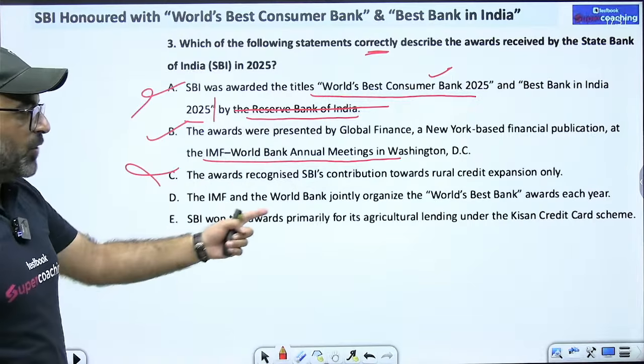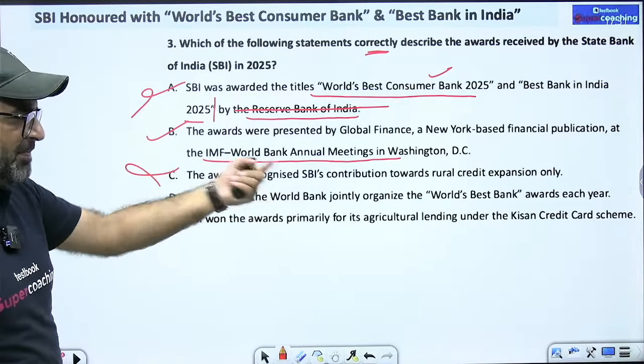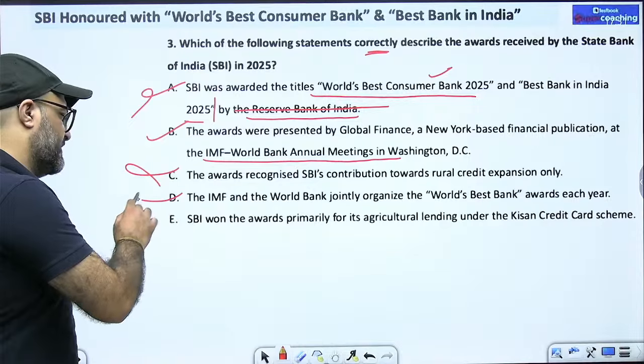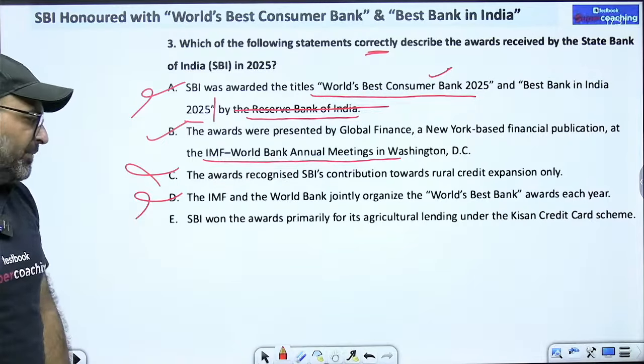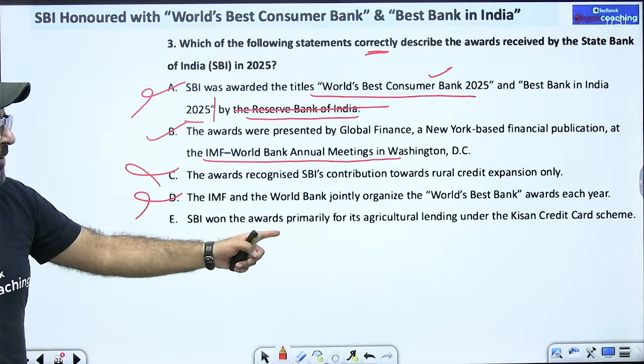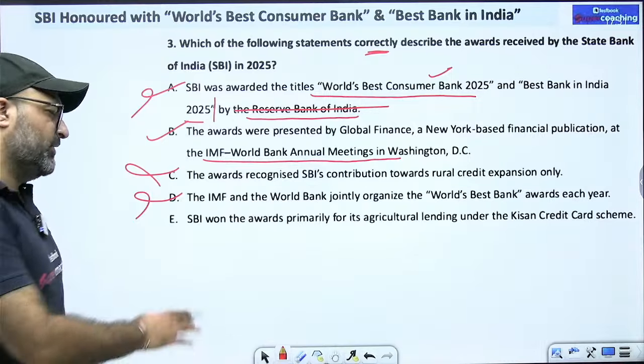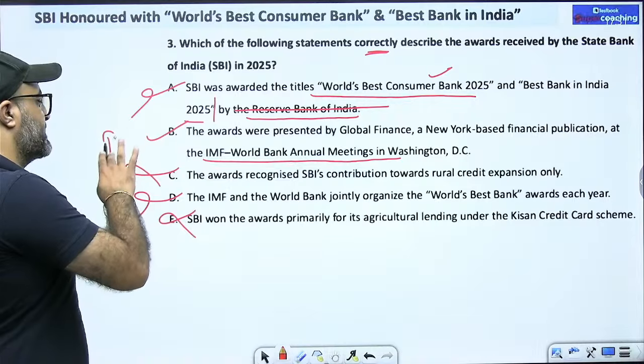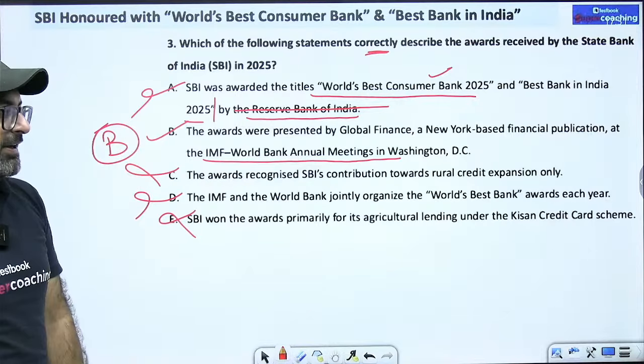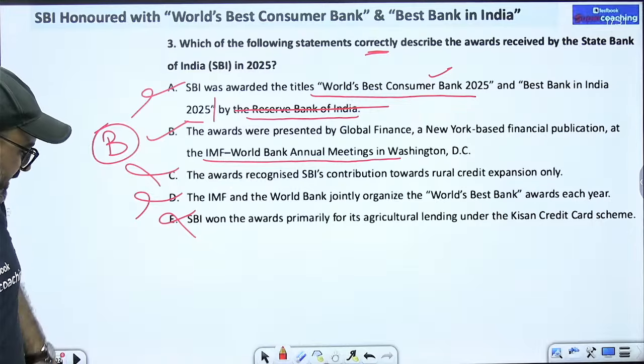IMF and World Bank jointly organized the World's Best Bank award each year. No, sir, it is not organized by IMF or World Bank. SBI won the award primarily for its agriculture lending. No, sir, that is not the case. So only one statement is correct out of the given 5, that is the B option. I hope it is clear to you.